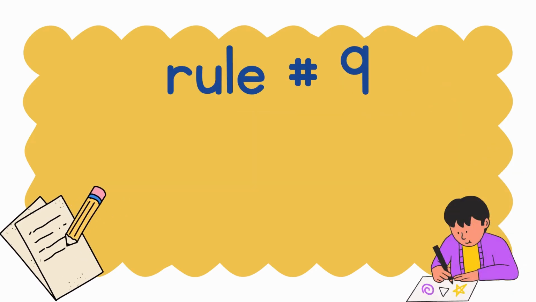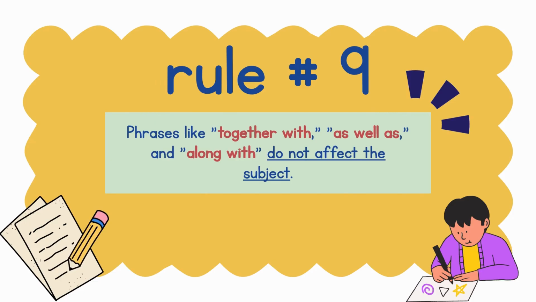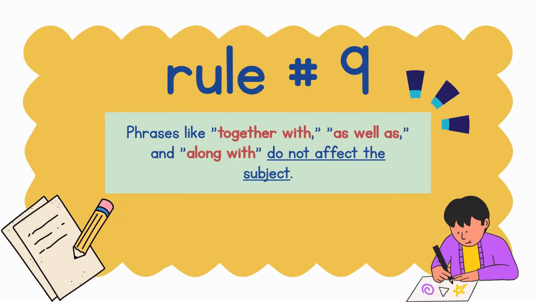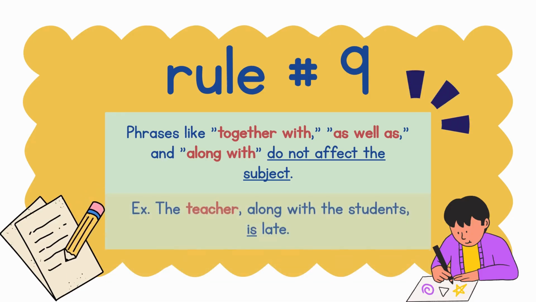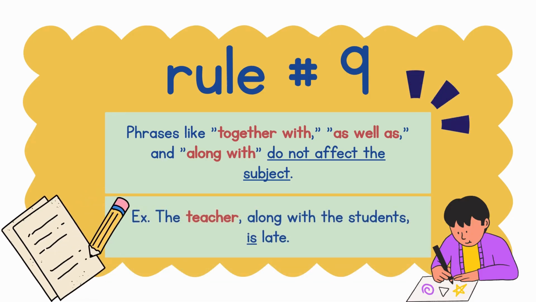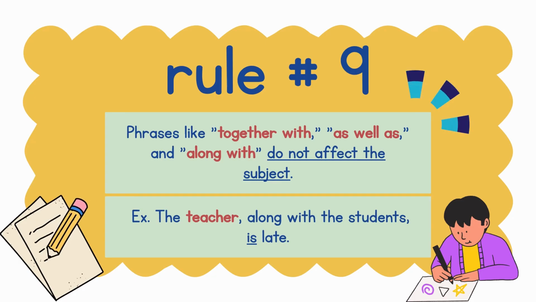Rule number 9. Phrases like together with, as well as, and along with do not affect the subject. Example, the teacher along with the students is late.